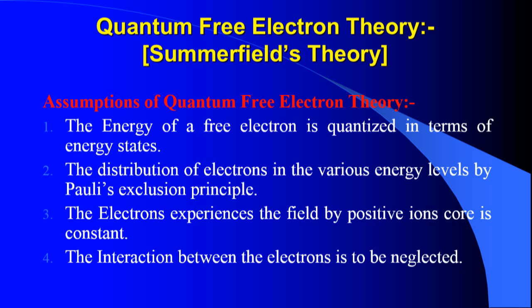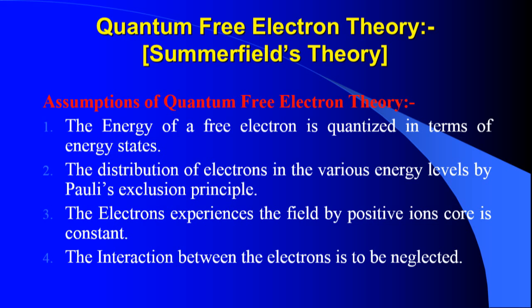Next, the energy states are available. The distribution of electrons in the various available energy states obeys Pauli's exclusion principle. How the electrons distribute themselves among the available energy states must obey Pauli's exclusion principle.